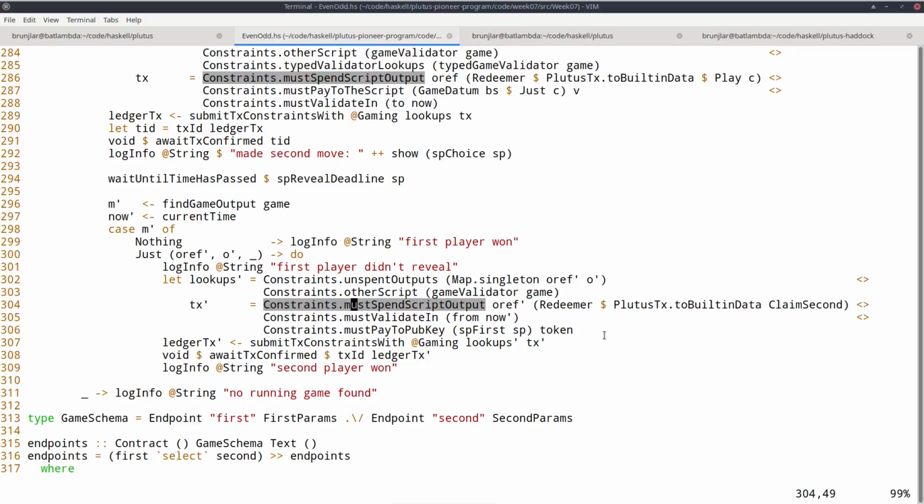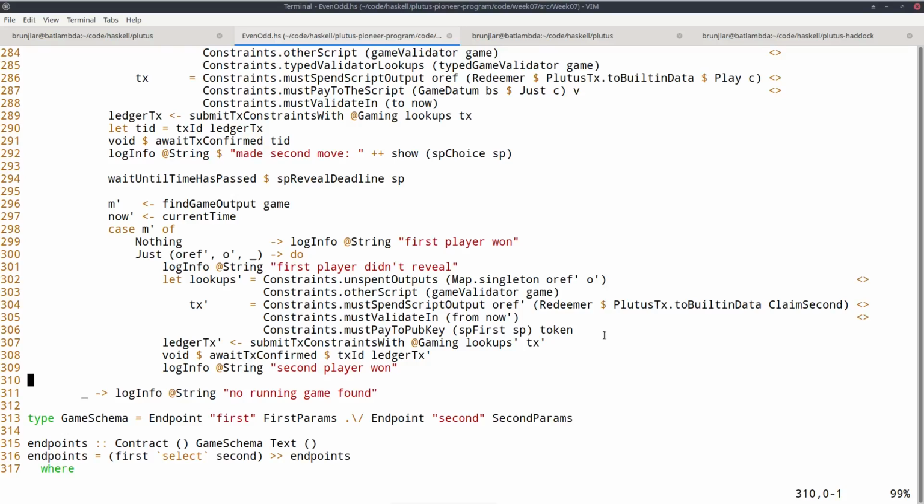So we must spend the UTXO we found. We must do this after the reveal deadline has passed, because until then the first player still would have time to make his revelation. And we must hand back the NFT to the first player. And as lookups, we again need this UTXO, and we must provide the validator. And we do the usual thing and log the message. And that's it. That's the two on-chain contracts.